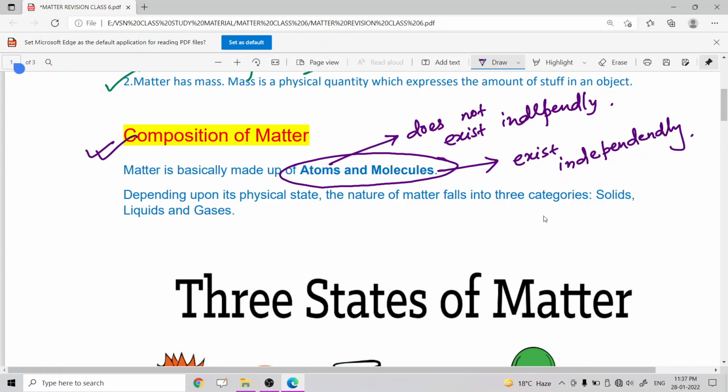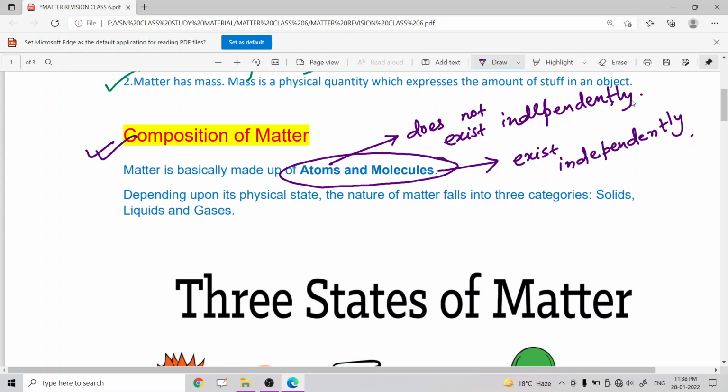So this is the difference between atoms and molecules.